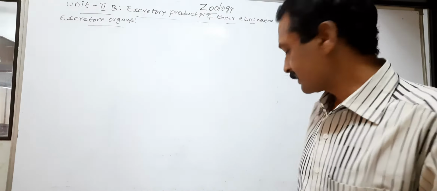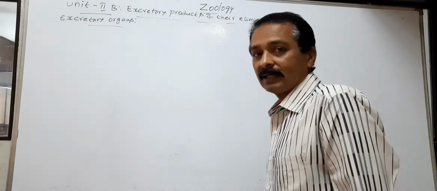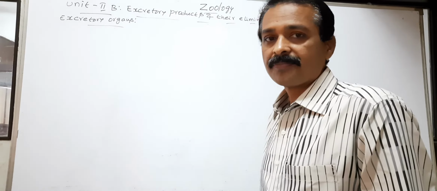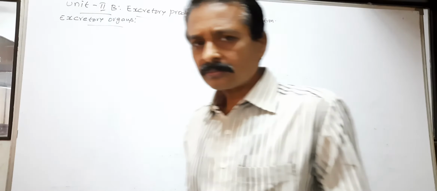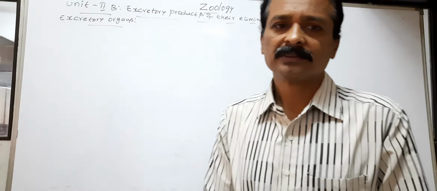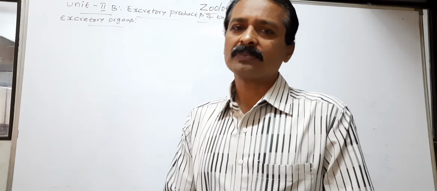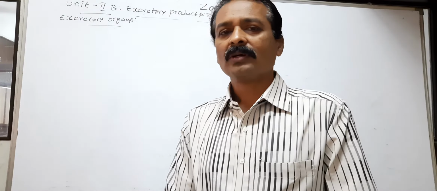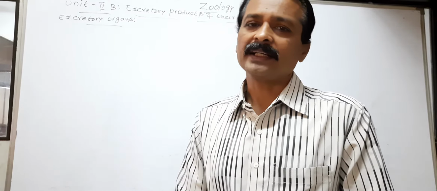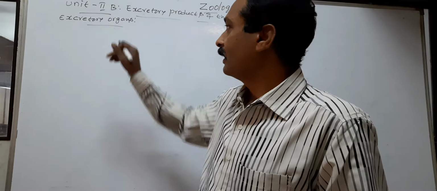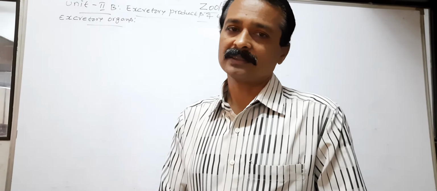What are excretory organs? The organs which eliminate nitrogenous waste material from the body to outside are called excretory organs.